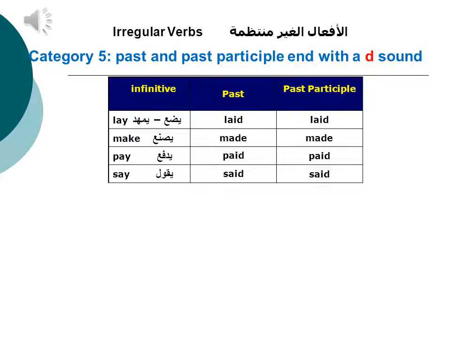Now, notice that the past and the past participle of the irregular verbs in category 5 end with a D sound. Let's go through the list. We start with the infinitive. Lay, laid, laid. Make, made, made. Pay, paid, paid. Say, said, said.